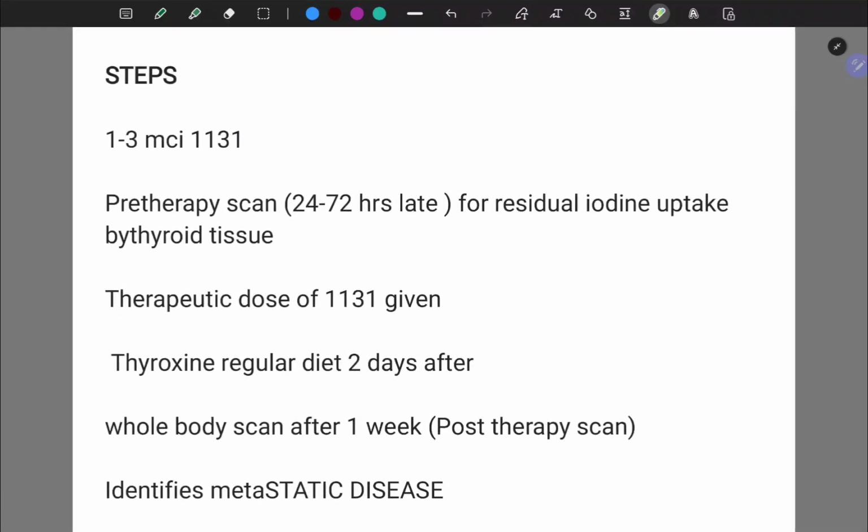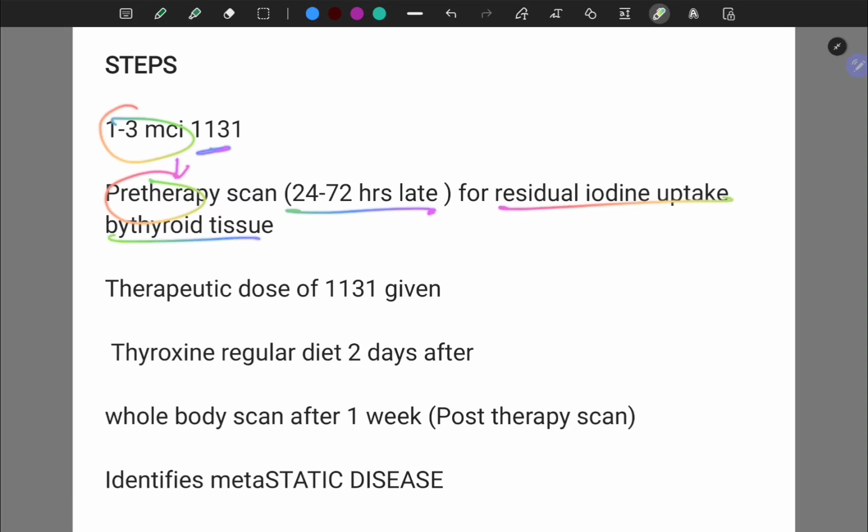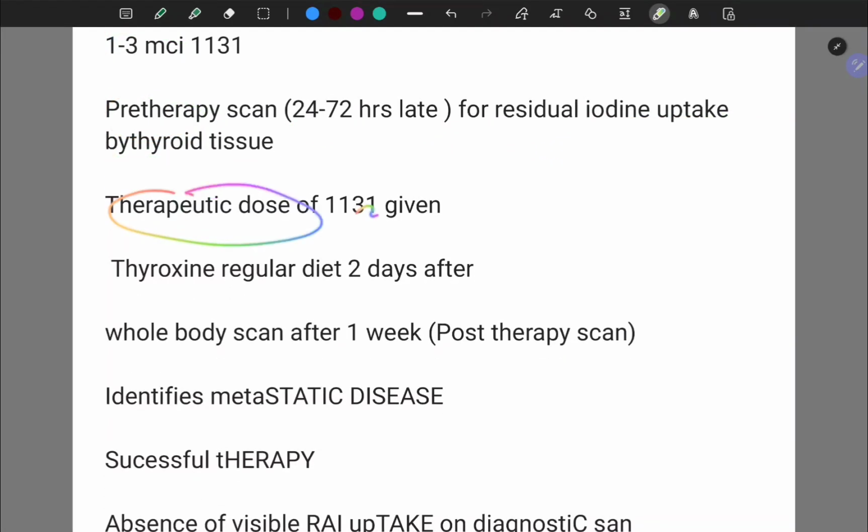So what are the steps that we use to treat with radiation ablation? 1 to 3 microcurie of iodine 131 is given, followed by a pre-therapy scan 24 to 72 hours later for residual iodine uptake by thyroid tissue. Therapeutic dose of iodine 131 is given. Thyroxine and regular diet 2 days after.